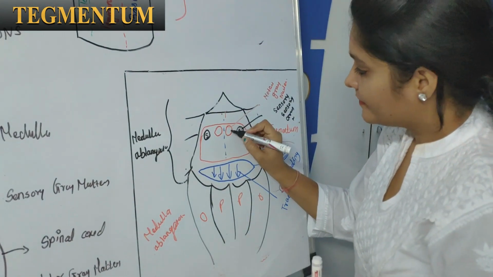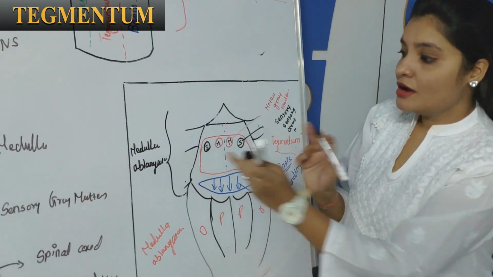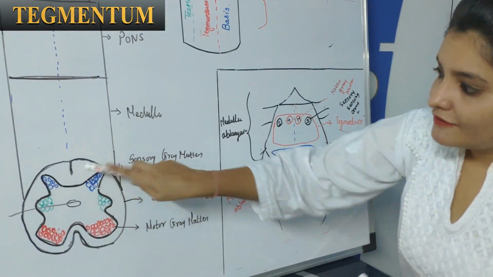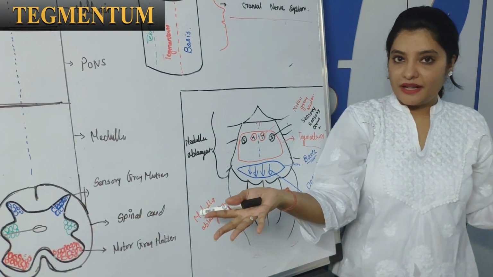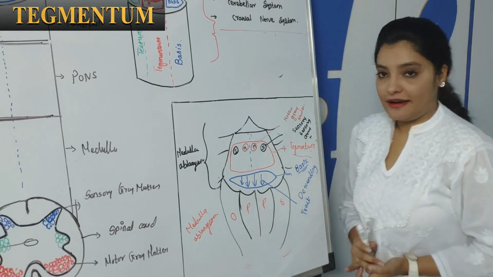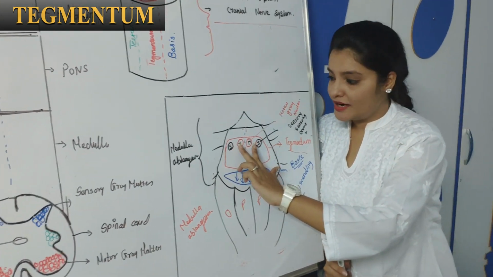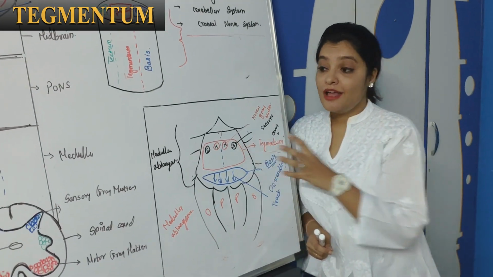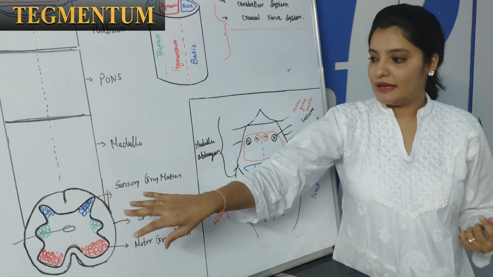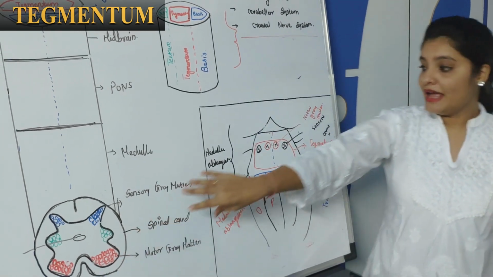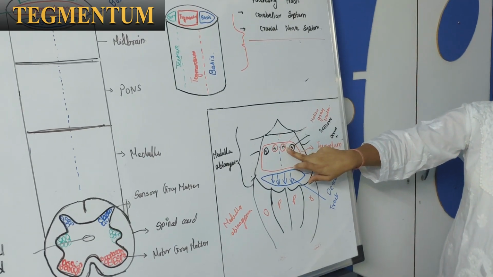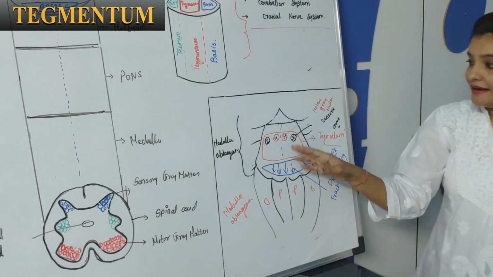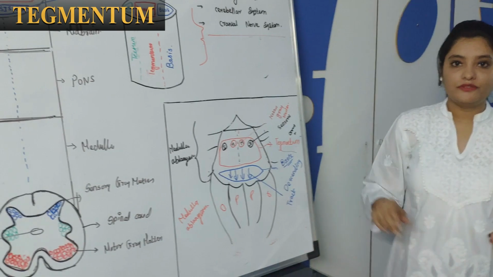So the middlemost are motor, and the lateral most are sensory gray nuclei, because this sensory nuclei will go to the lateral part of the brainstem when we open up the spinal cord canal. So both types of gray nuclei are situated in the tegmentum. I hope you understood this concept, because it is very important: why the anterior or motor nuclei are situated in the anterior part of the spinal cord and the motor nuclei of the brainstem are situated on the medial side, and why the sensory nuclei are situated in the posterior part of the spinal cord and in the lateral part of the brainstem.